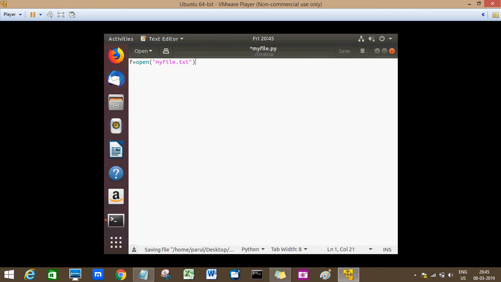What it means is I don't have to use the name of the file over and over again. I can just use the name of the file handler and work with the file. And this file handler is iterable, so I can iterate over this file handler. So I'll just write for i in f, print i, I'll save it.